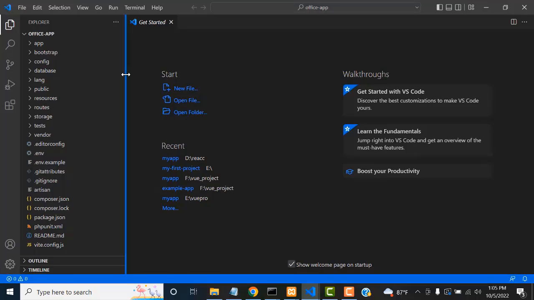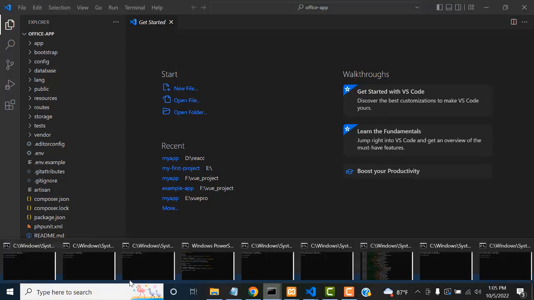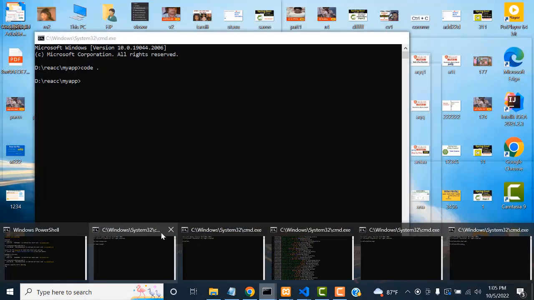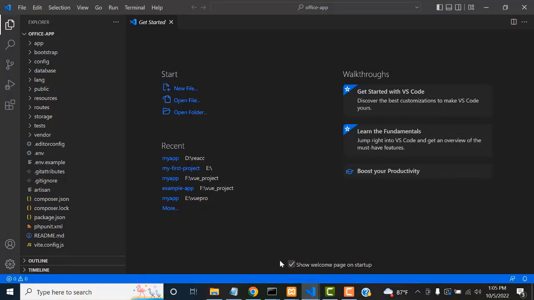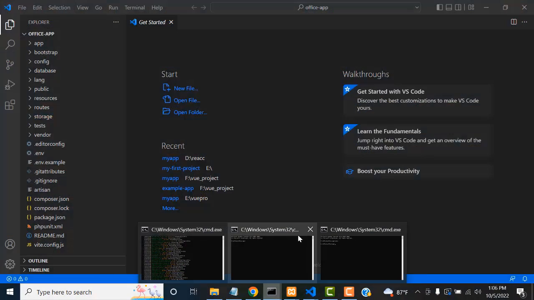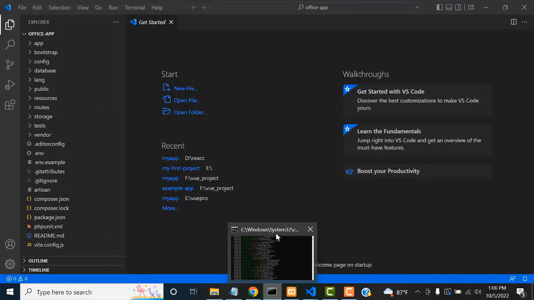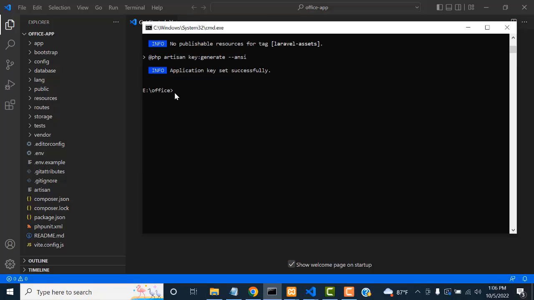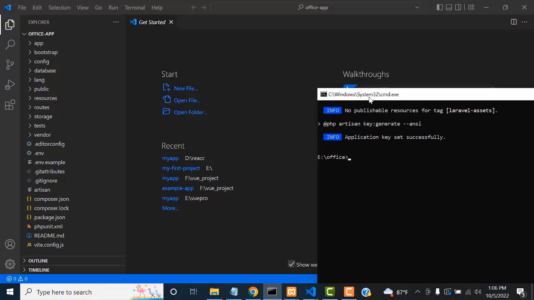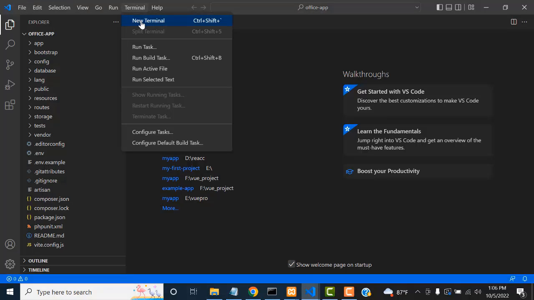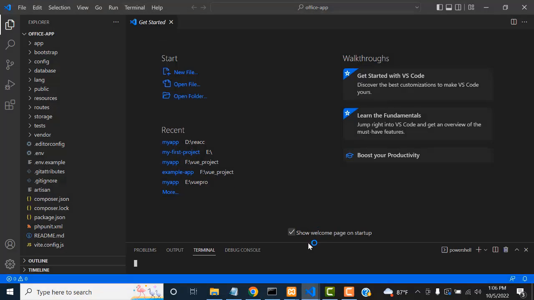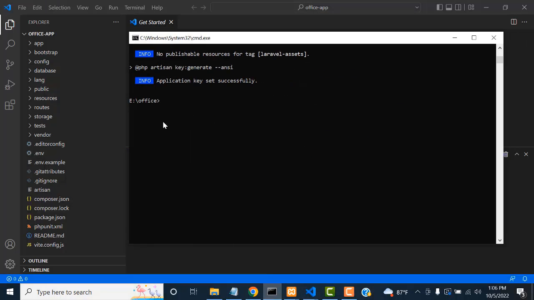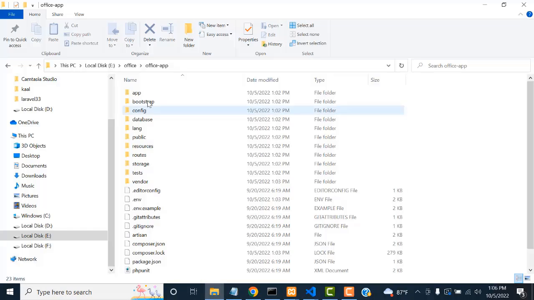Okay. Now we'll test whether it's working fine or not. What I did here is I closed all the command prompts. All the things I had opened, I just closed them all. Okay, right. We keep only one command prompt, right? This is the installation, right? Okay, now we have to run the application. You have to run it in the terminal. Here there will be a new terminal window. Otherwise, here you have the command prompt. Okay, here also, now you are in the office folder. Okay, now inside the office folder, how to run it?